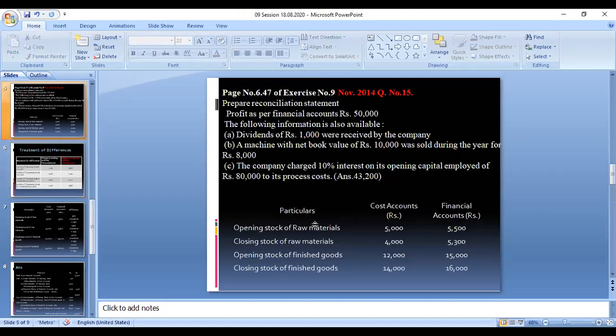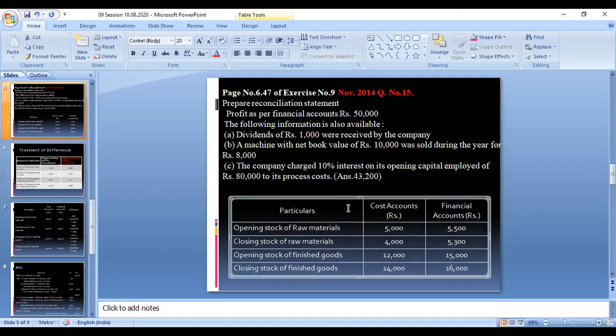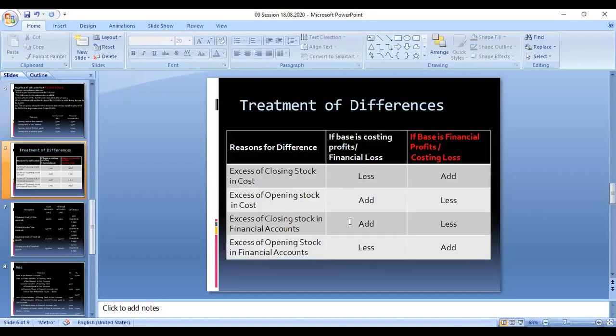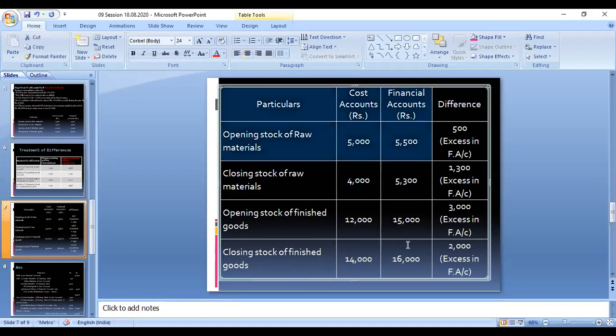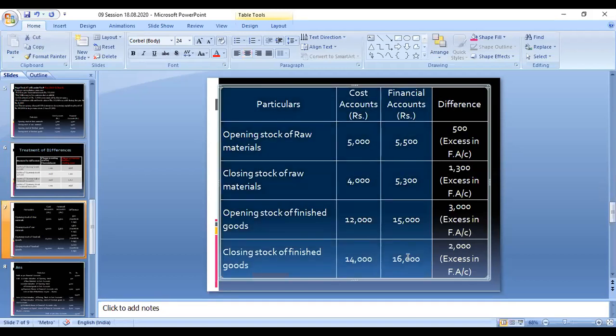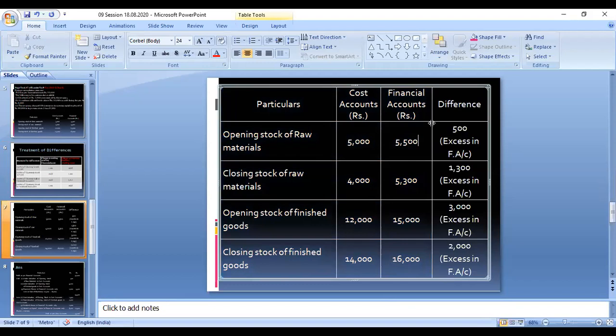You can start with the problem table. I will copy this table and write on it. Now I am going to identify what the difference is. Opening stock of raw material: from the problem, these three columns are given. Opening stock of raw materials in the cost account is 5,000, and in the financial account it is 5,500. The difference between the two values, 5,500 minus 5,000, is 500. This 500 is an excess in the financial account.